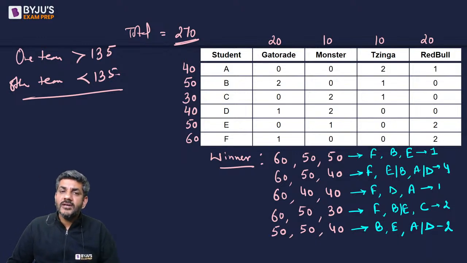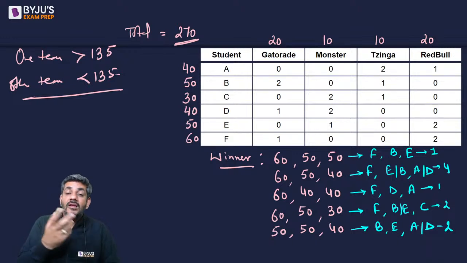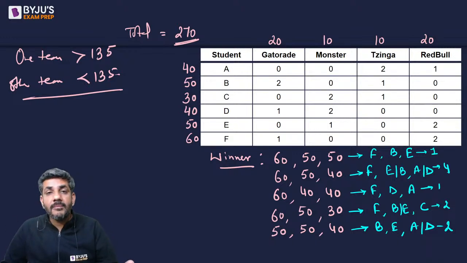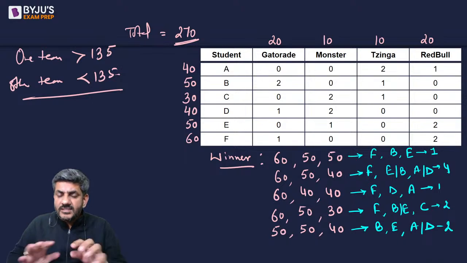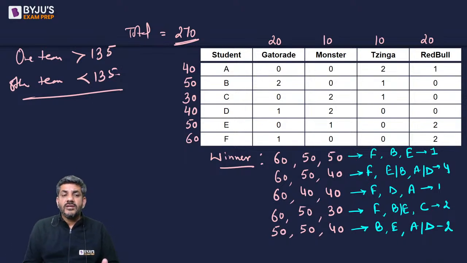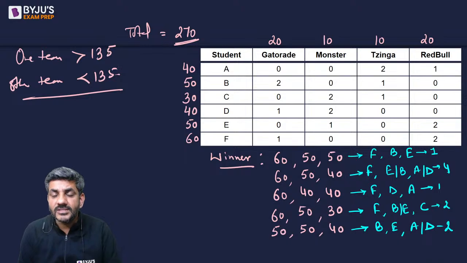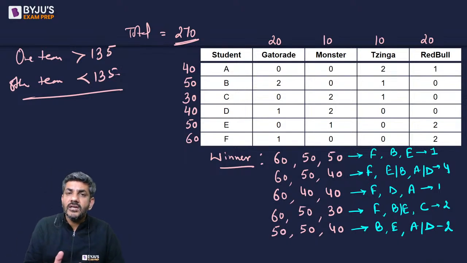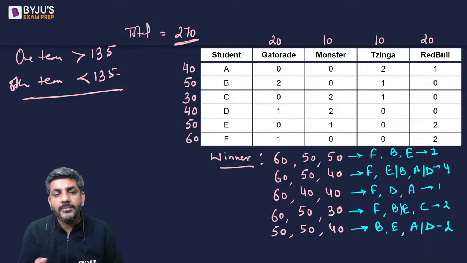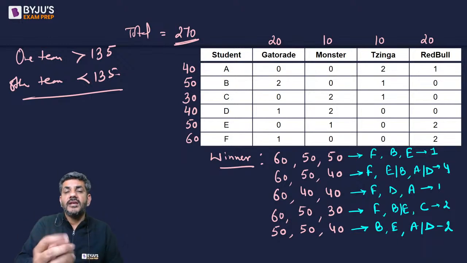A table is given to us, and after that he gave us these points of 10, 20, 10, 10 and 20, and then we just had to figure out 3 people whose total is more than the total of the other 3 people, and that's how we have done it, and we have made a total of 10 cases. So this initial hard work is actually going to give us a very good result in the upcoming questions, because as I said, all the data has been used, it is going to yield a good result for us in the upcoming questions just on the basis of the data which is given to us.